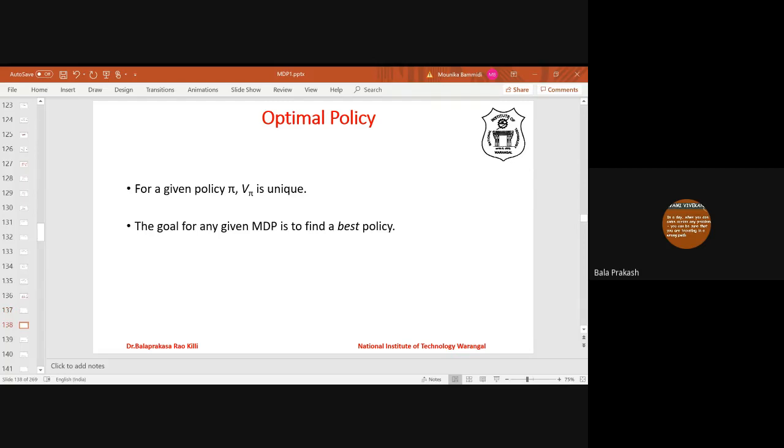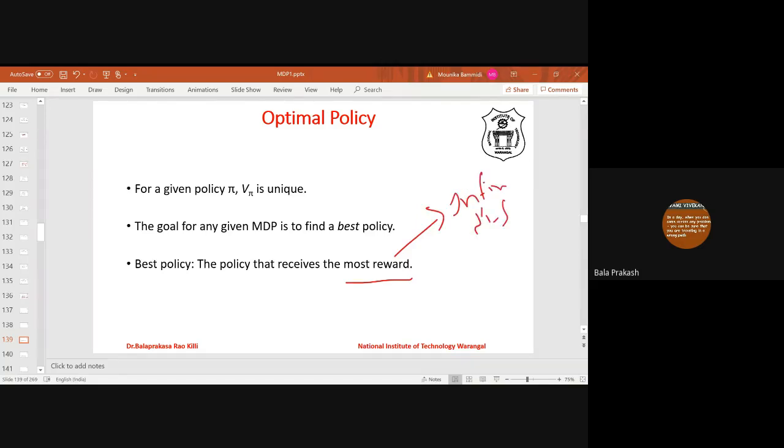The goal is to find a best policy. What is the best policy? The policy that gives the highest reward, the most reward. Most reward is defined with respect to the infinite discounted horizon model. We have seen the optimality criteria, right?